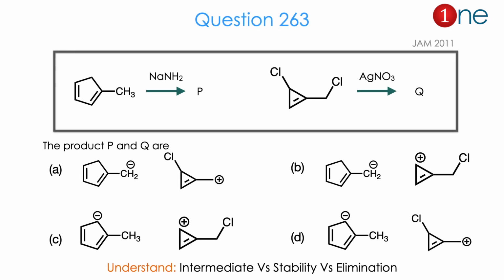Then let us look at the next question. The starting material is methyl-substituted cyclopentadiene with sodamide. They ask you to find the product. Similarly, they are asking about a cyclopropenyl compound with methylene chloride and chloride. They use silver nitrate. They ask you to find the product. So there are 2 questions with 2 reactions.